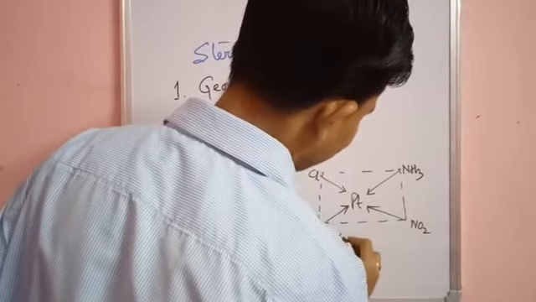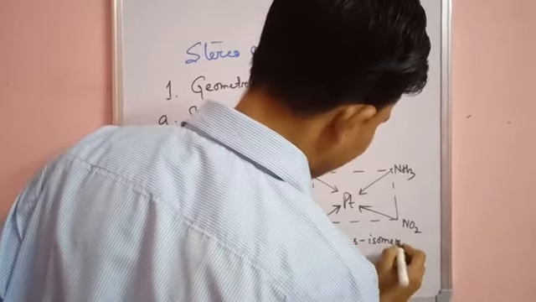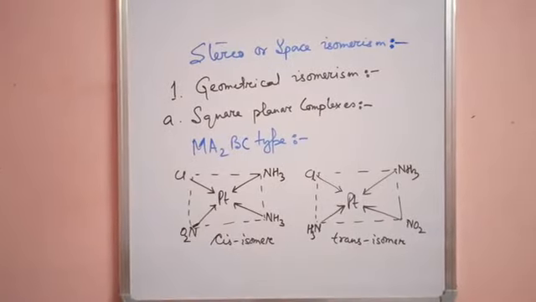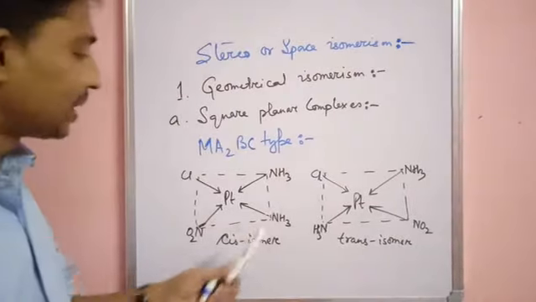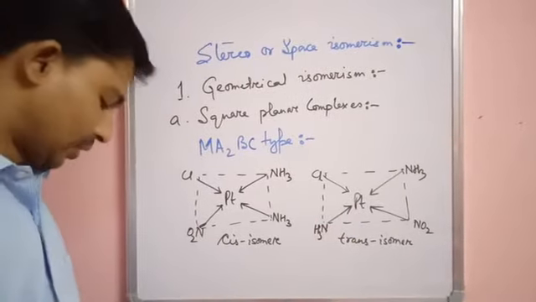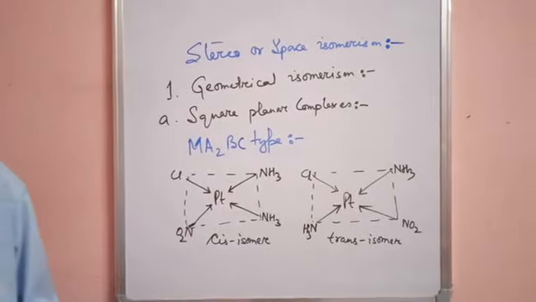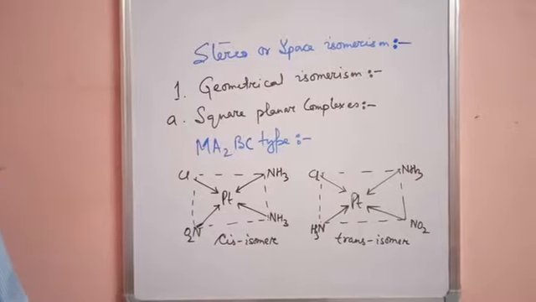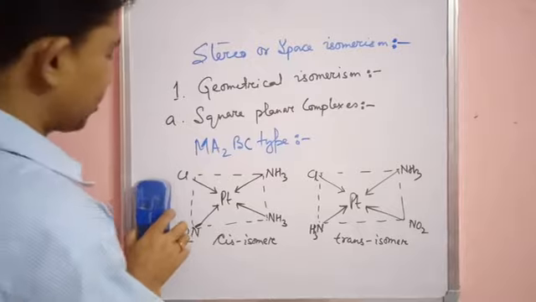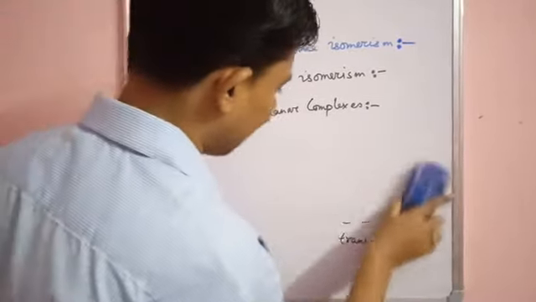Here two similar groups are in the same direction, and here two similar groups are in opposite directions. So this is another square planar complex of the Ma2bc type. Next we are going to see another square planar complex of the M(AB)2 type.